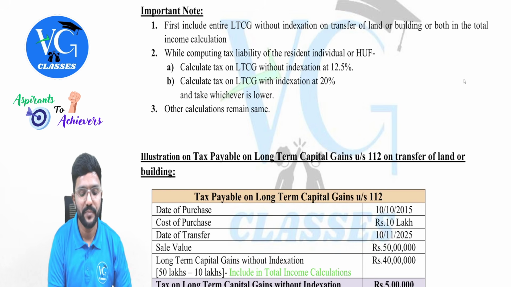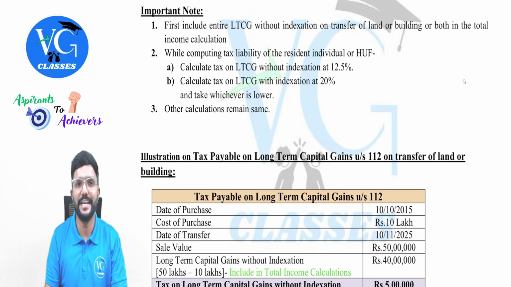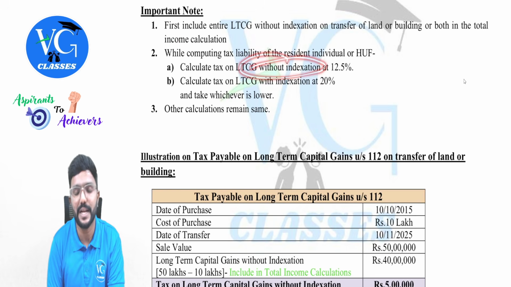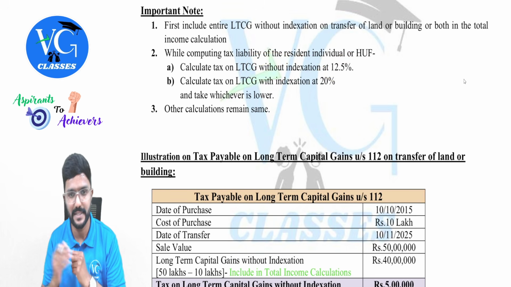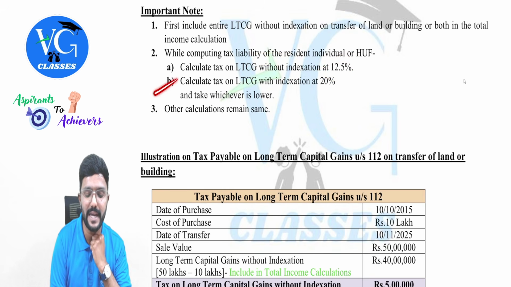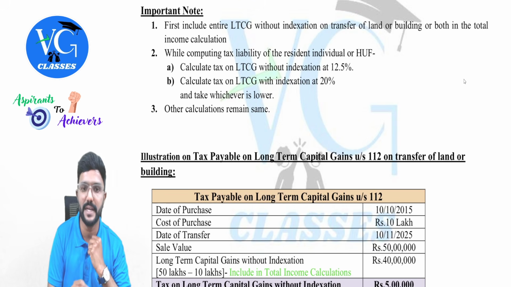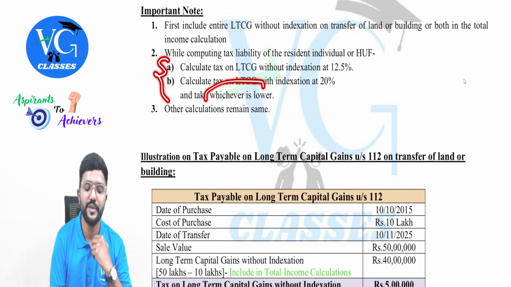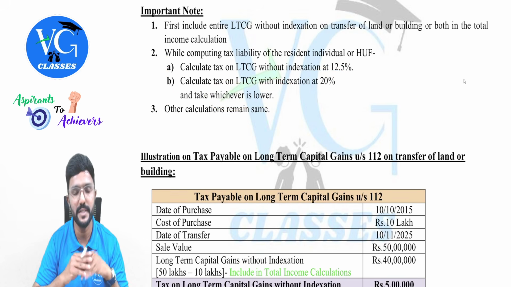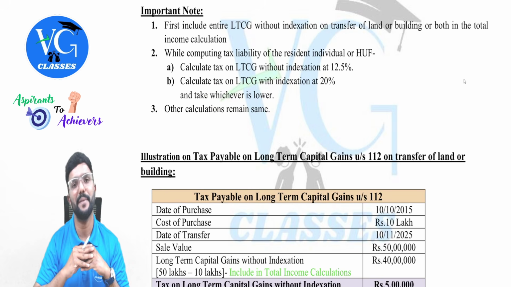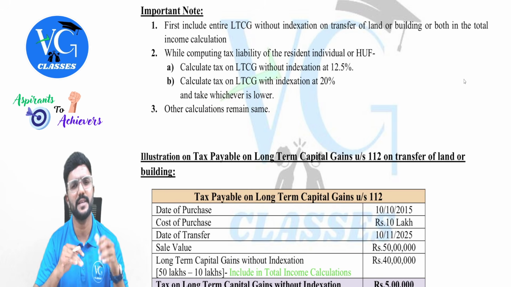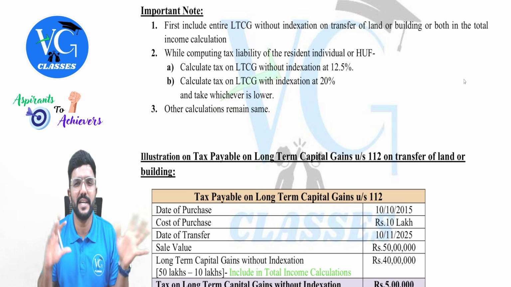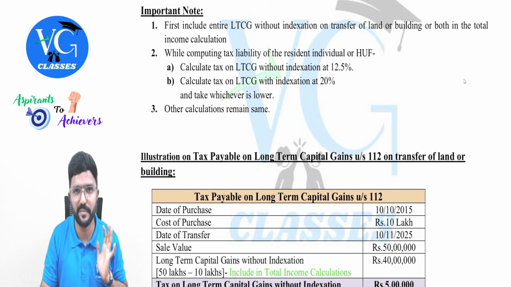I have given the second step, you see. While computing tax liability of a resident individual or HUF, calculate the tax on long-term capital gain without indexation at 12.5%. Keep it aside. Then calculate one more figure, that is, the tax on long-term capital gain with indexation at 20%. Sir, should the assessee pay both? No, no. Whichever is lower. Other calculations remain the same. Other calculation means, assume the assessee has some other income, normal income or special income. On that, will any calculations or adjustments change, sir? No, those things remain the same.